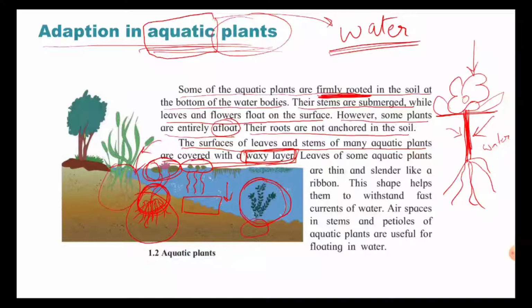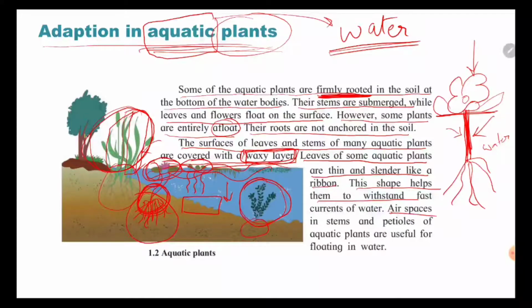Leaves of some aquatic plants are thin and slender like a ribbon. So you can see this example, the leaves are like a ribbon. Now this shape helps them to withstand the fast current of water. What do I mean? If the water level is rising here, then this type of leaf helps the plants to not get destroyed by the water.